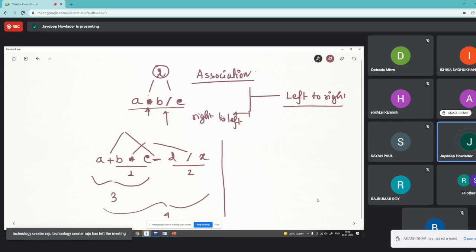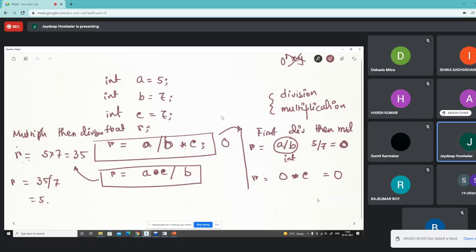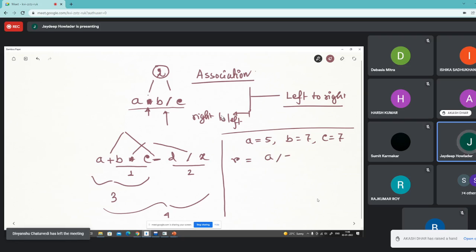Do you get this point? Yes, sir. Okay. So just take the first example. In this case, a equals 5, b equals 7, and c equals 7. And we have a result which is a divided by b into c. Okay. So doing these things, what will be the result?